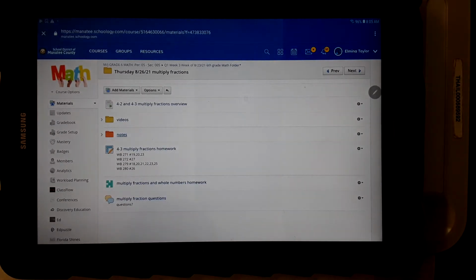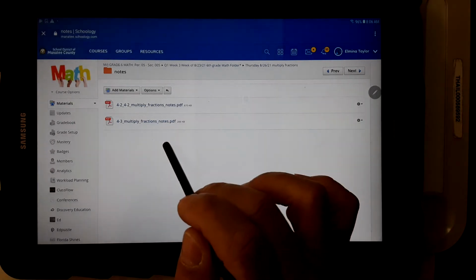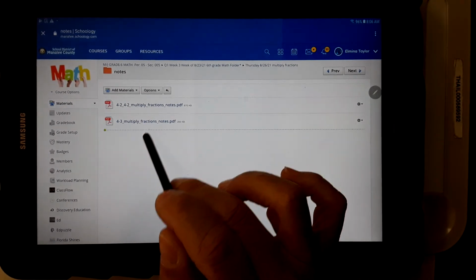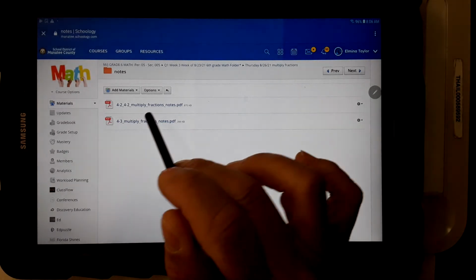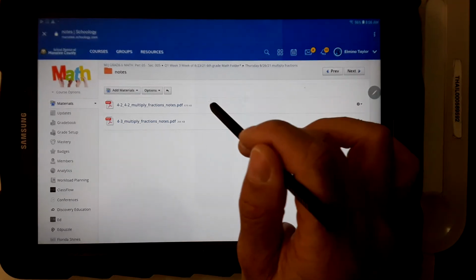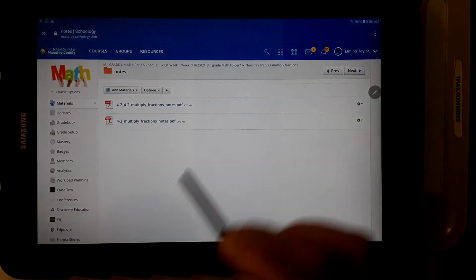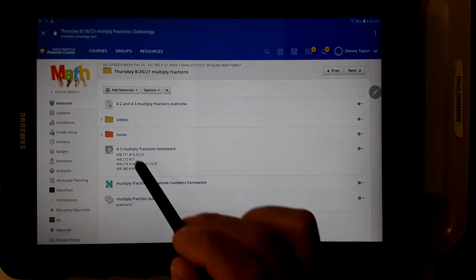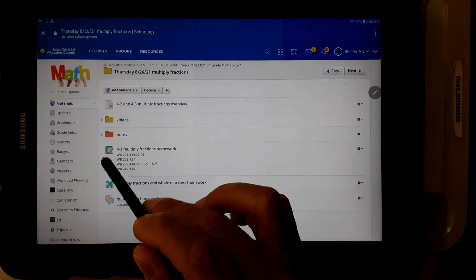Notes for the lesson. If they click on that, they're going to see notes here for multiplying with the whole number and also multiplying fractions with a whole number, multiplying fractions with fractions. I'm going back to the lesson. There we go. And then you see this little pencil piece?